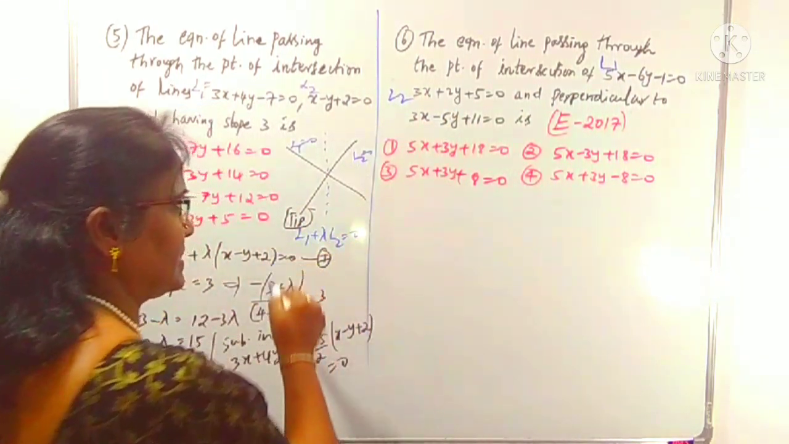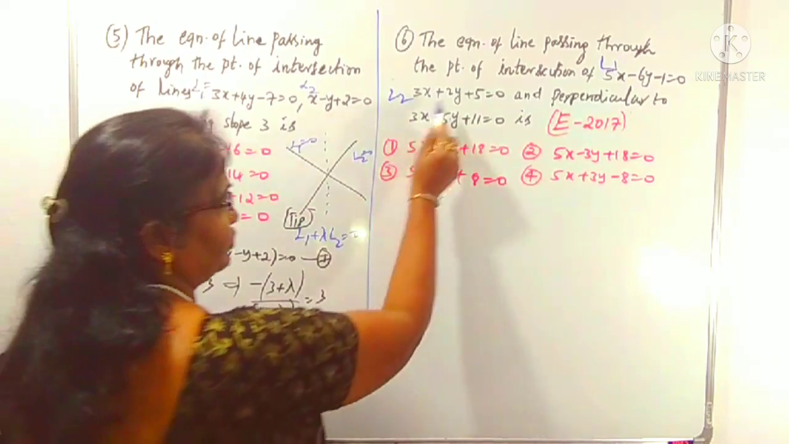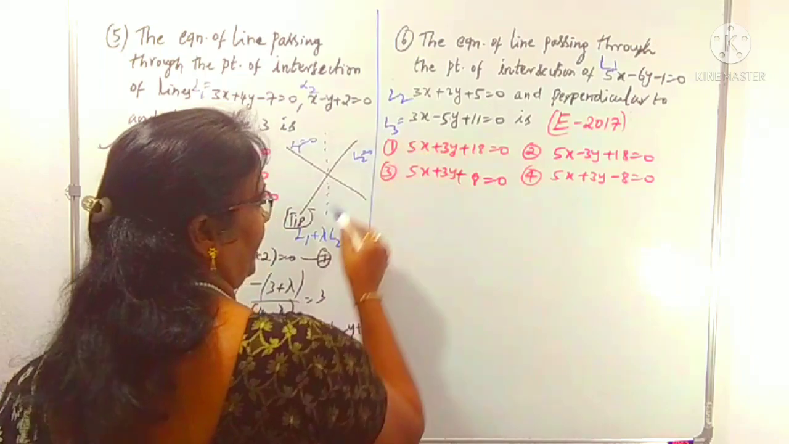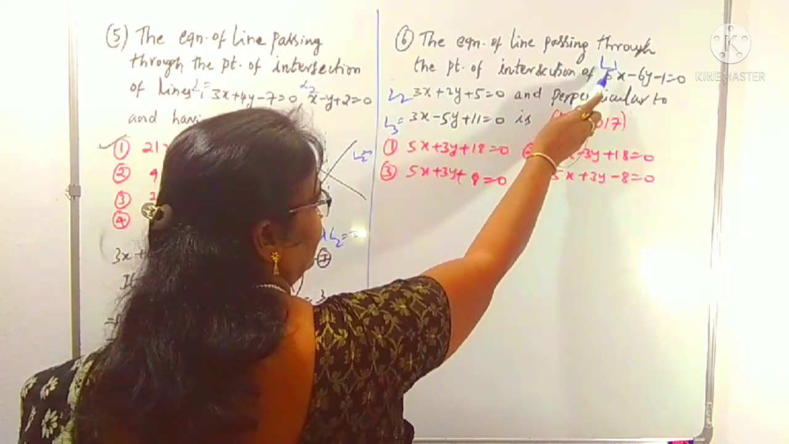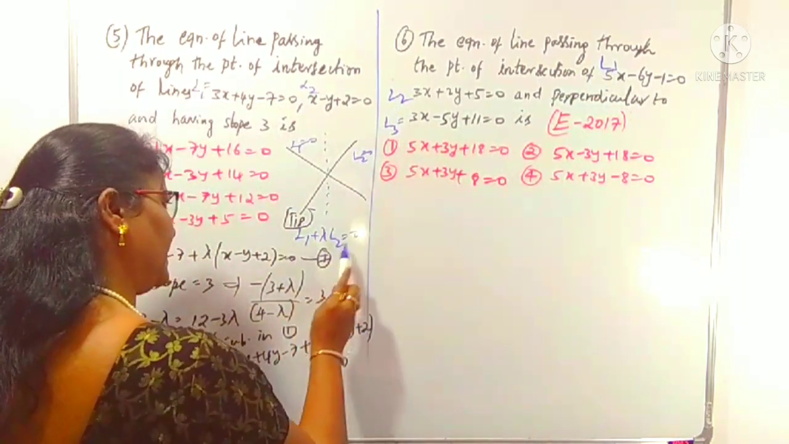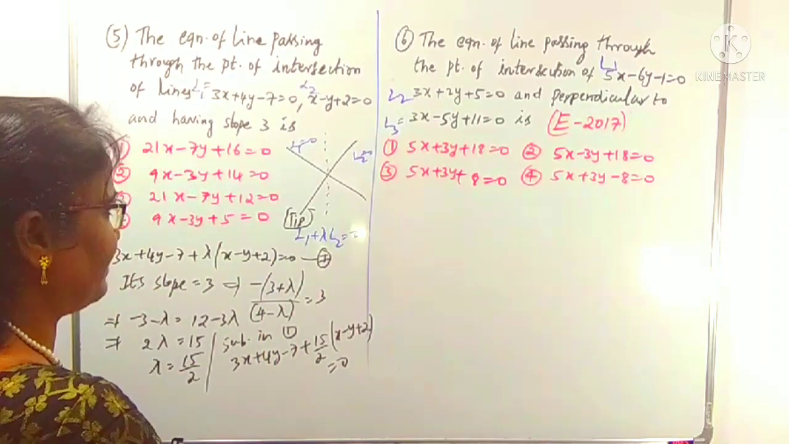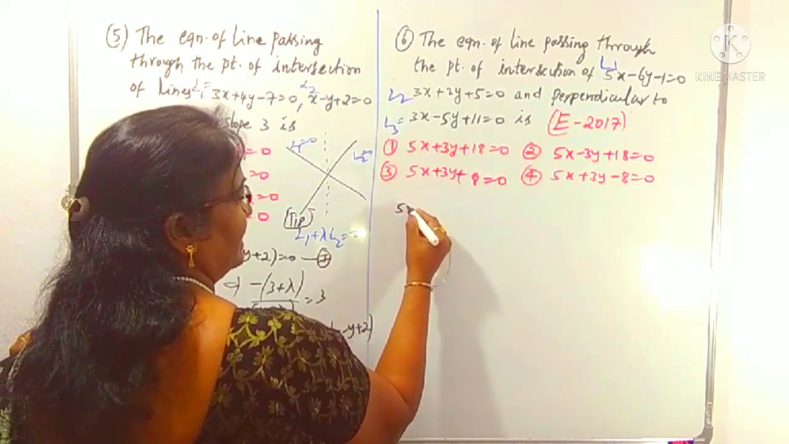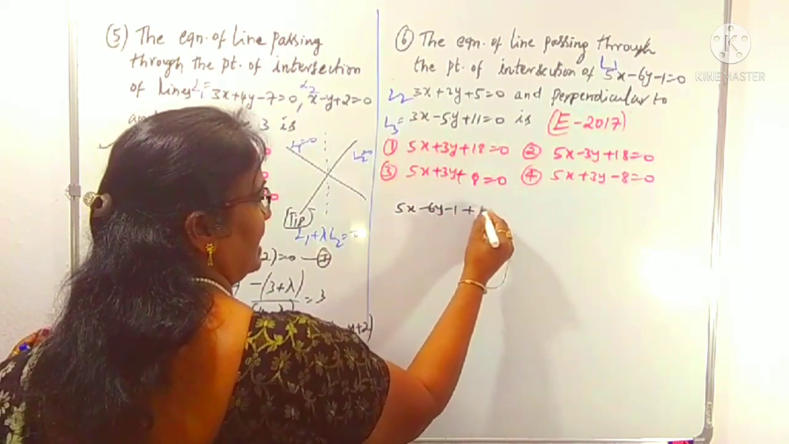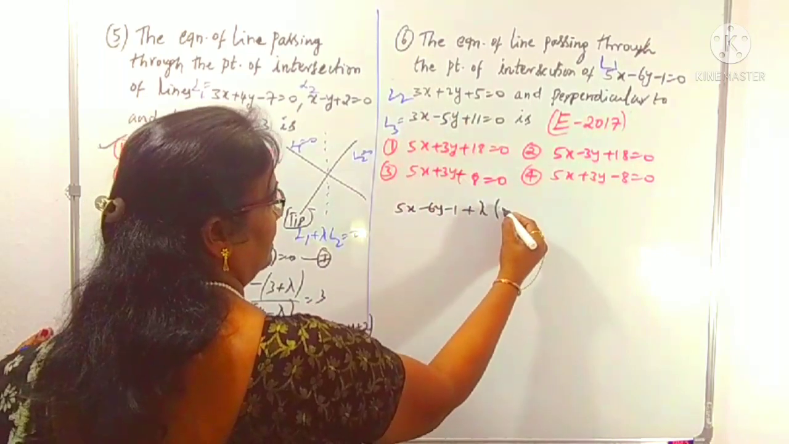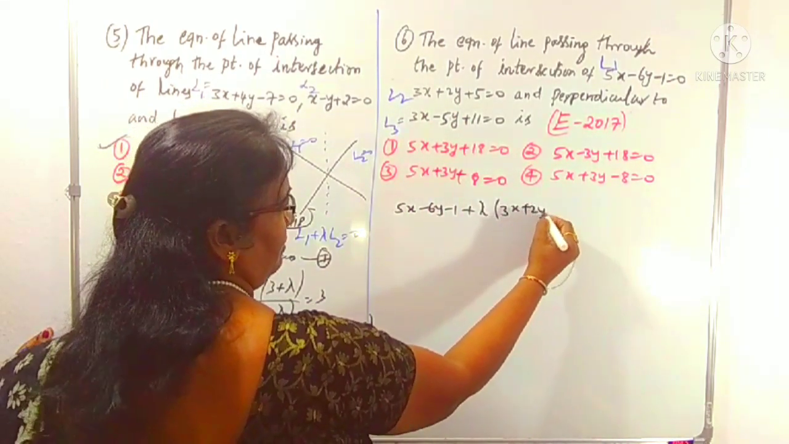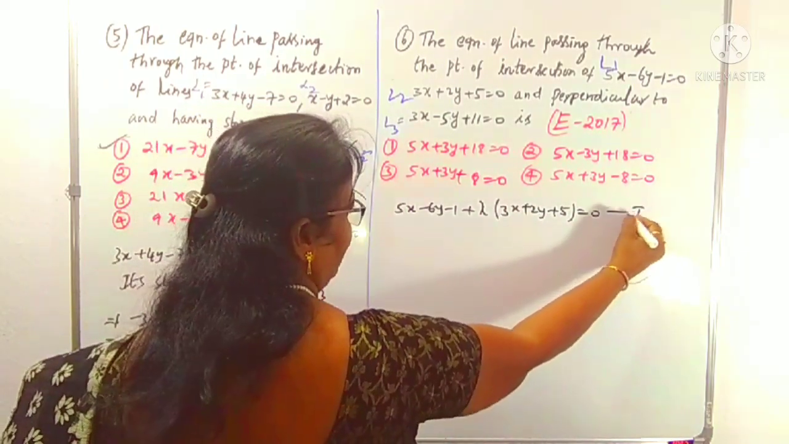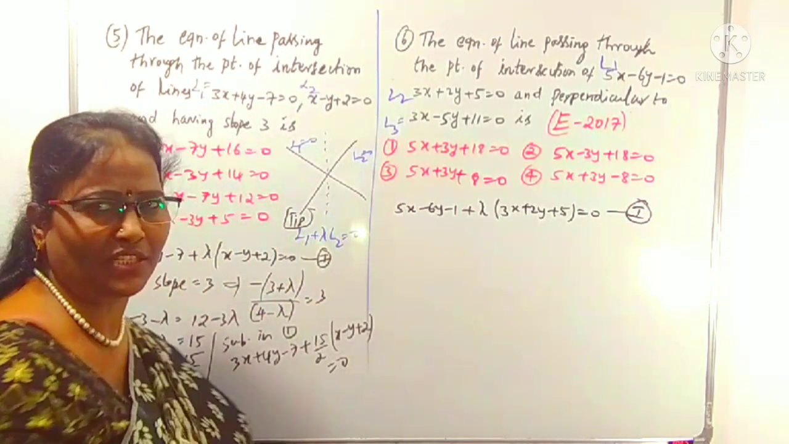Just like I am using, this line is passing through the point of intersection of two lines and perpendicular to some other line, L3. So what is the equation of the line passing through the point of intersection of L1 and L2? You know by this step, that is what we can use first. L1 means 5x minus 6y minus 1 plus lambda of L2, that is 3x plus 2y plus 5 is equal to 0. We need this line, taken as some common number 1.